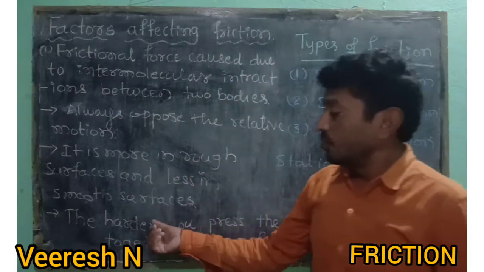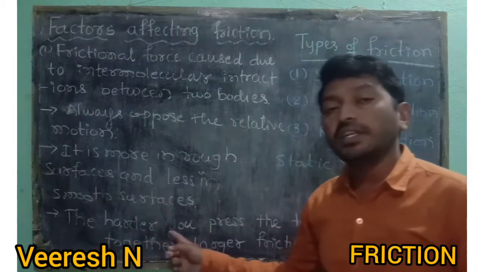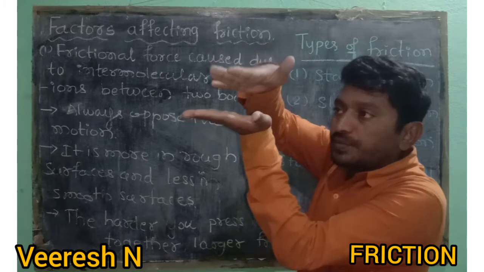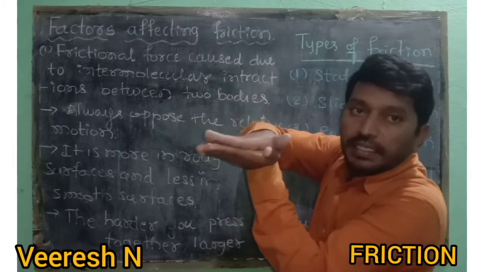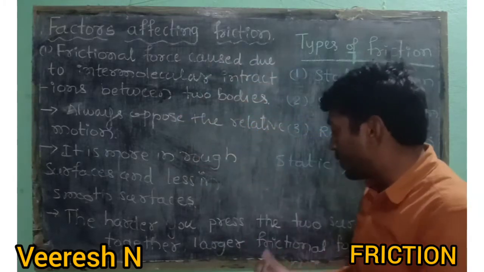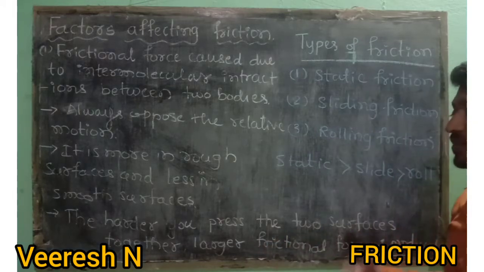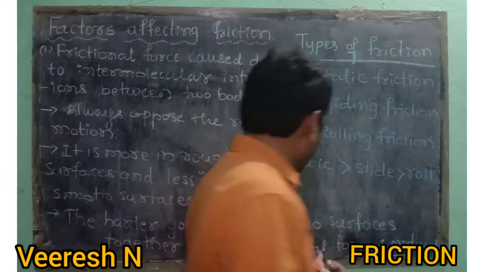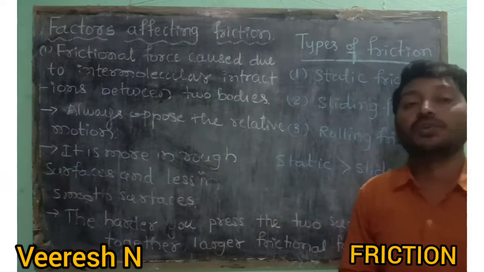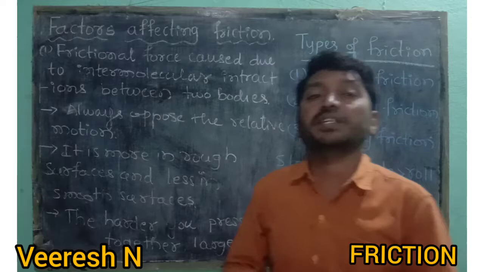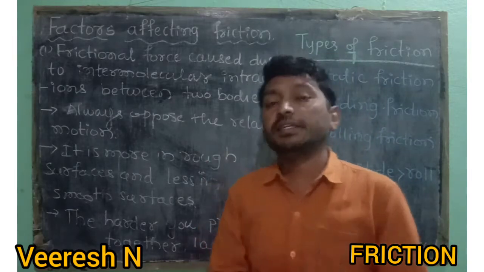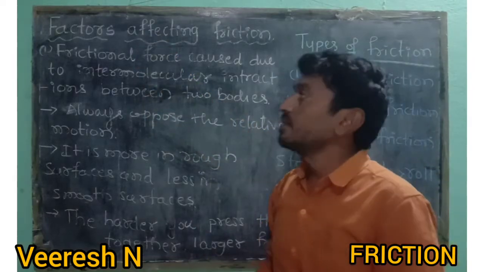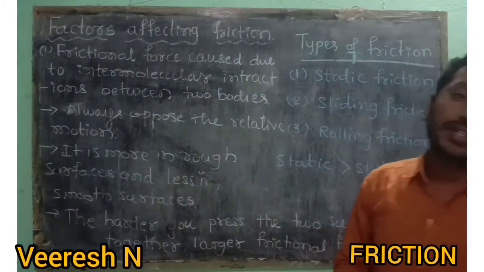And one more thing: the harder you press the objects together, the more tightly the two surfaces are in contact, and they express more frictional force. When you press two objects very hard, we get greater friction. So these are some factors affecting friction.